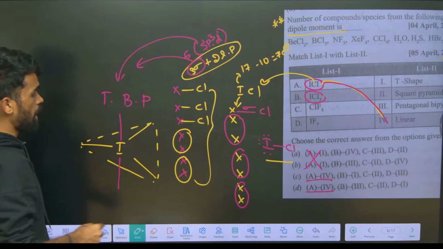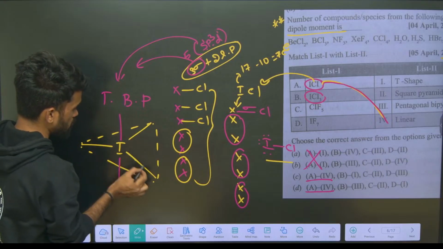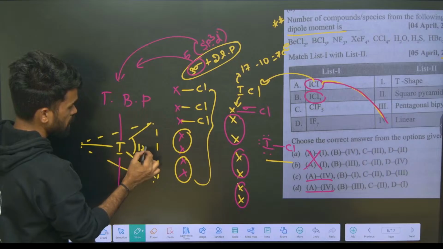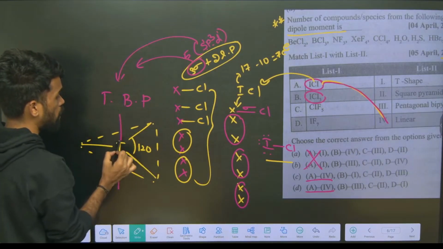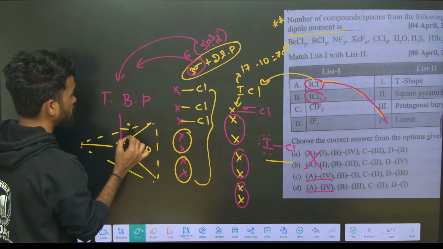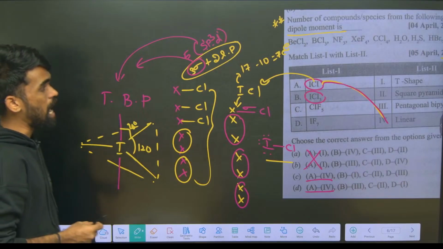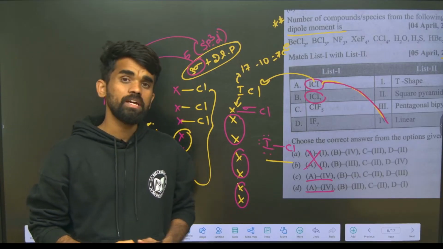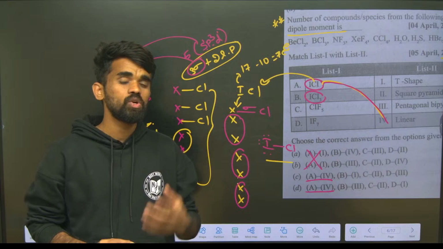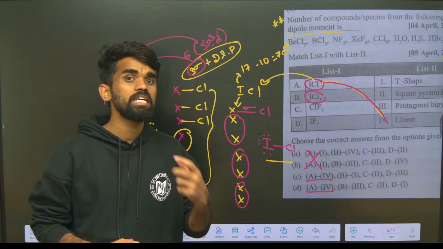Okay, like this. And you know, these yellow color lines you are seeing here, these have a 120 degrees angle, and this pink color above and below are called axial lines, having 90 degrees here. Now always remember, lone pairs will experience more repulsions. So in order to avoid those repulsions, you need to place these lone pairs in the equatorial position.